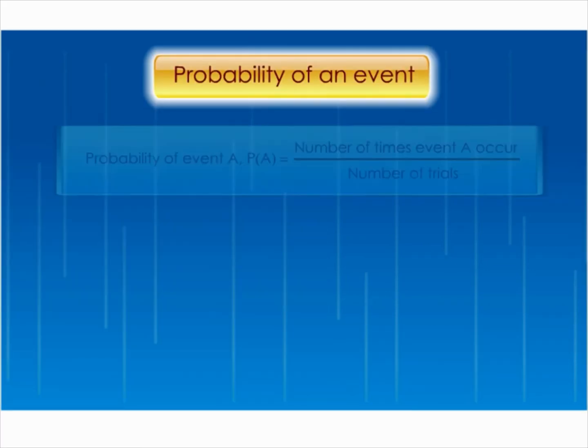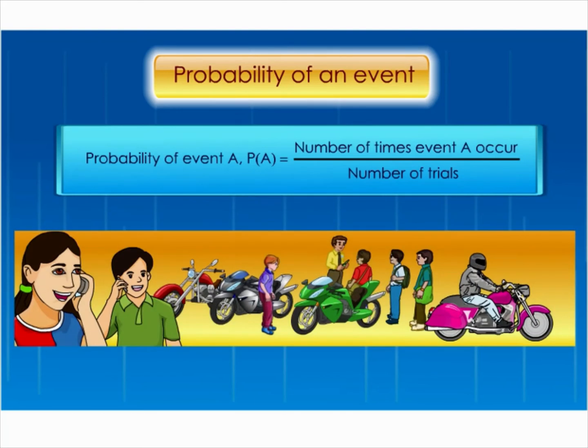The activity that we have just done is actually to find the probability of certain events when rolling a dice and when tossing a coin. The probability of an event is defined as the ratio of frequency of the event to the total number of trials from a big enough number of trials and is denoted by capital letter P.